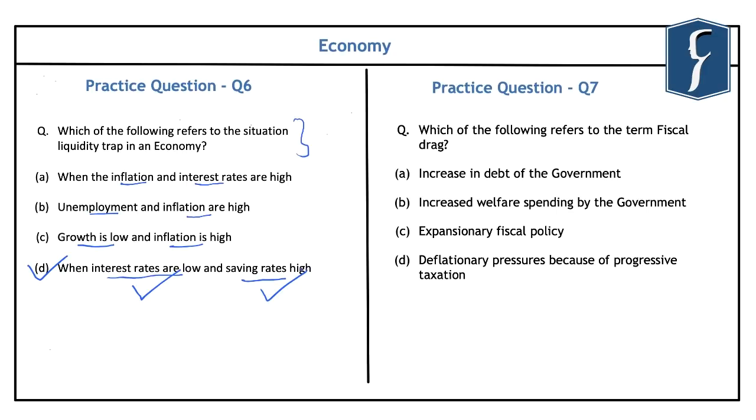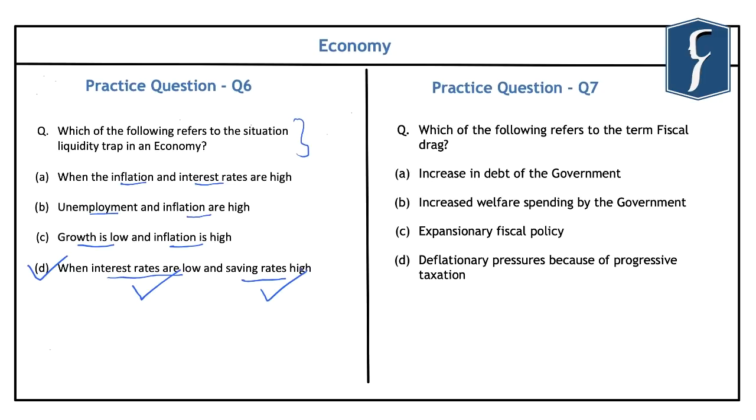Now, if you go through the NCERT of macroeconomics of class 12th, in the third chapter you will find a concept known as demand for money. In that, two types of demand for money have been provided. First is the transactive motive, that is, the money which is used for buying goods and services in an economy, and second is known as the speculative demand for money. The speculative demand for money is basically the demand for money which can be invested by the consumers so that they can earn interest on that money. And in that particular portion, the concept of liquidity trap has been explained beautifully in detail.